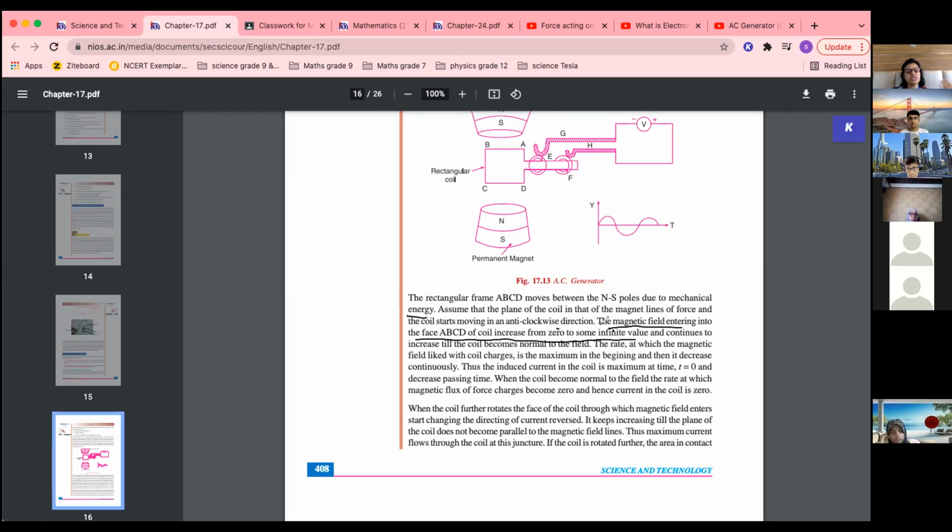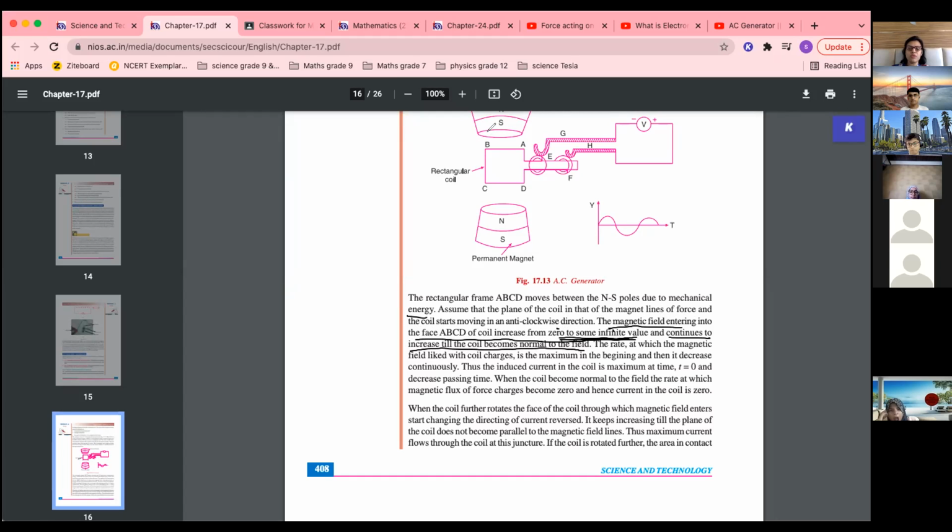Whenever something increases from a particular value to a particular value, there is a change in magnetic field. Change in magnetic field is responsible for current induced and continues to increase till the coil becomes normal to the field.